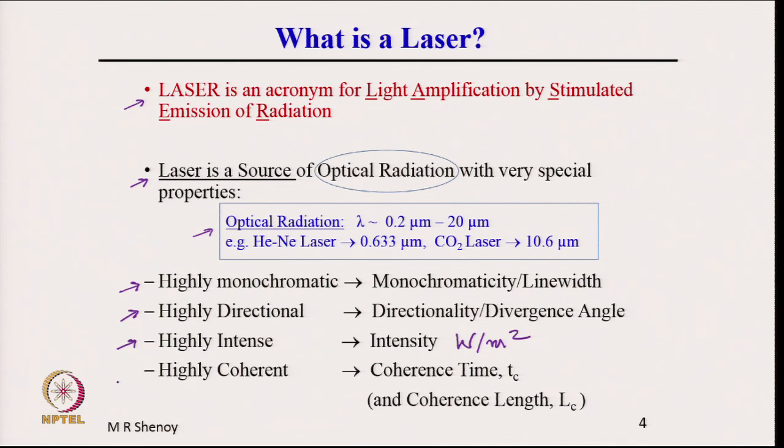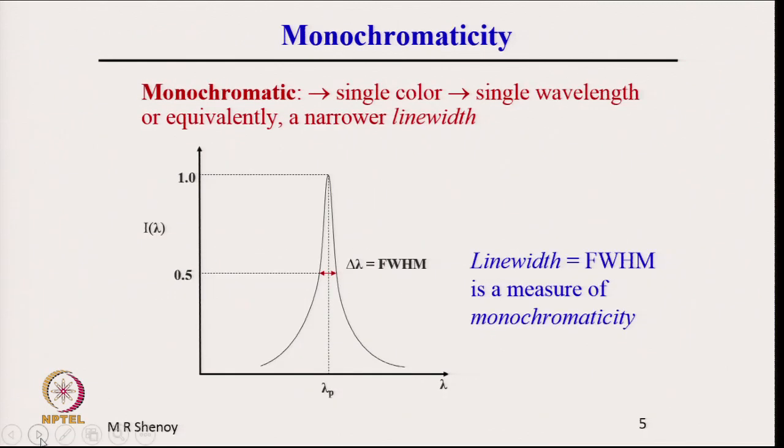It is highly coherent. It is characterized by a parameter coherence time or equivalently coherence length. So, we will see all these parameters a little later, but just to quantify a little bit at the beginning, let us say the highly monochromatic. What do I mean by highly monochromatic? Let us put some numbers and see what is highly monochromatic.